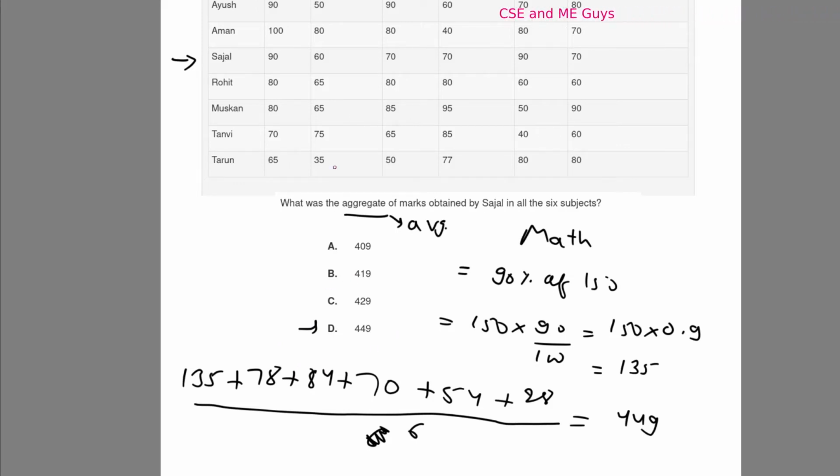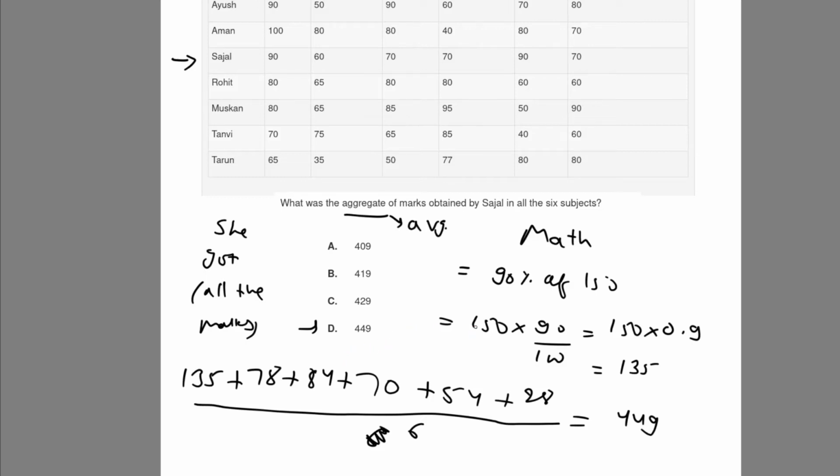So this is how I found my mistake. The aggregate is just the summation of all the marks she got. So the answer is 449.